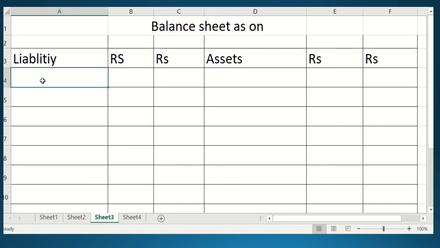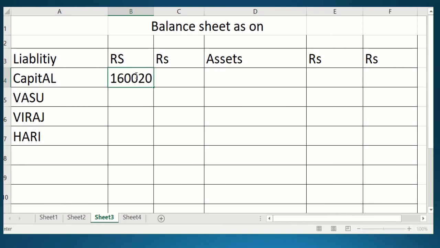So in the balance sheet, your first item should be the capital of all the partners, that is Vasu, Viraj and Hari. Vasu's capital is 1,60,020, and Viraj's is 1,06,680.